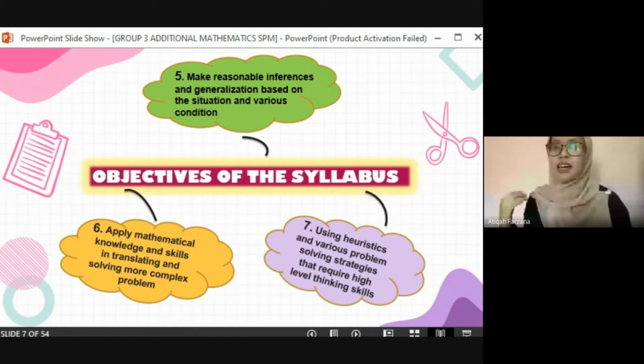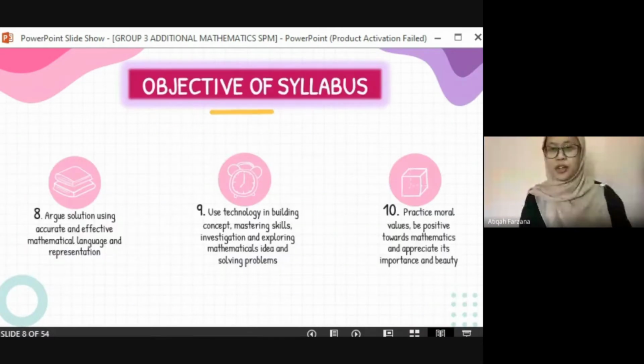Yes, heuristic in mathematics means the method of how a person needs to solve the mathematical problem. Okay, the last third objective is to argue solutions using accurate and effective mathematical language and also representation.